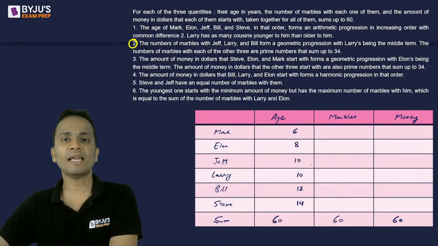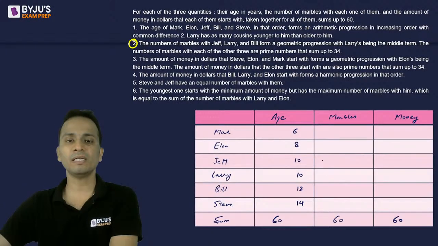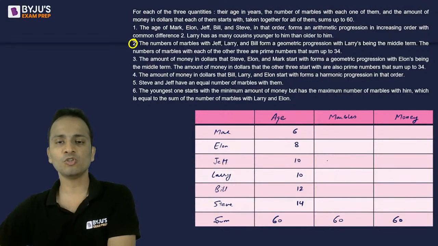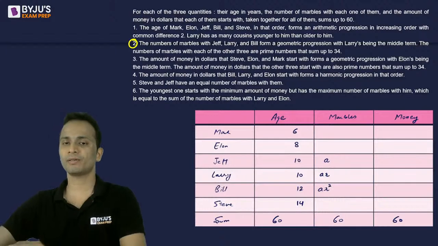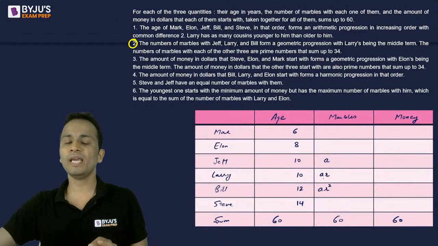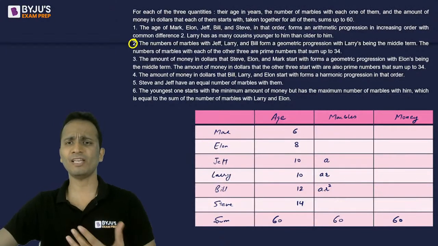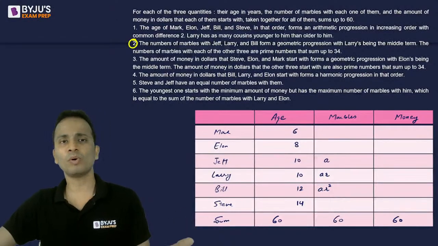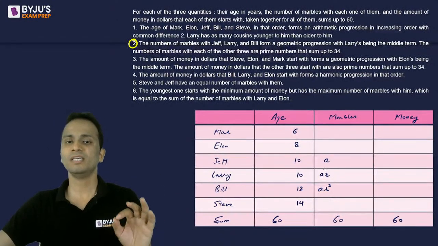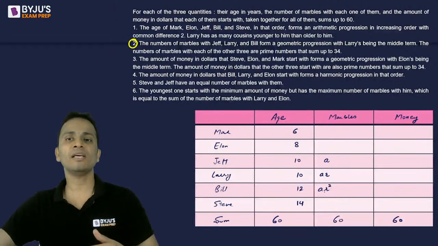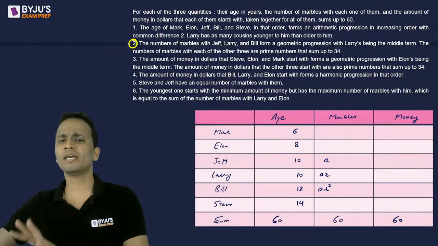So Jeff, Larry and Bill form a GP, and Larry is the middle term. If I assume the number of marbles with Jeff as A, then for Larry it will be AR, and for Bill it will be AR square. The value of R can be greater than 1 or less than 1, it does not matter. These three terms may be in increasing or decreasing order.